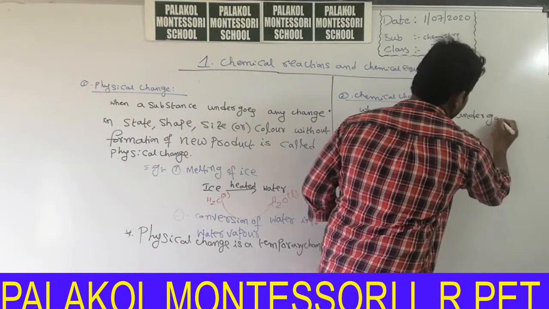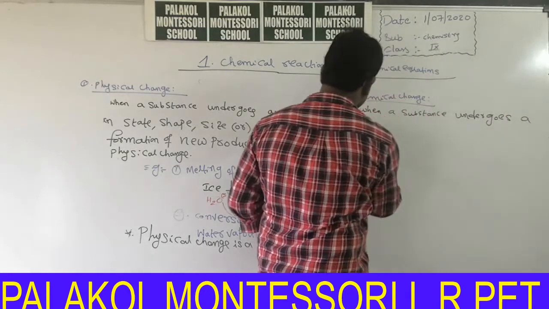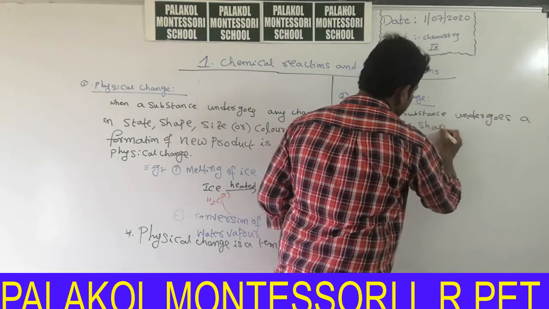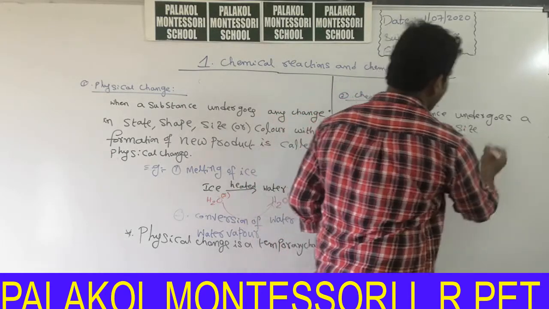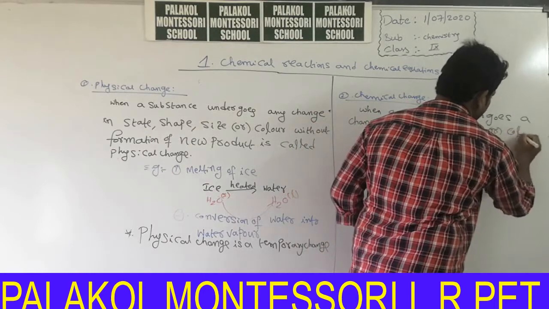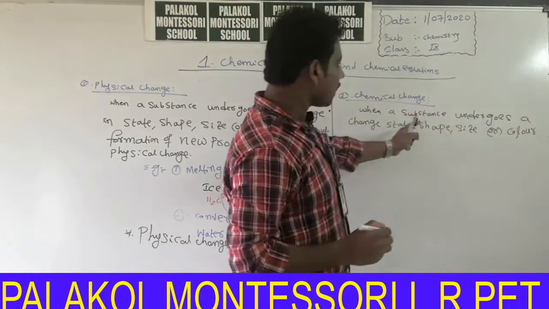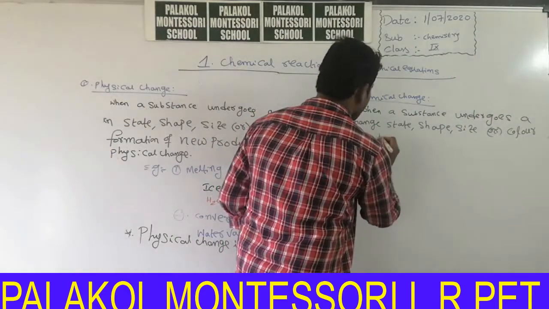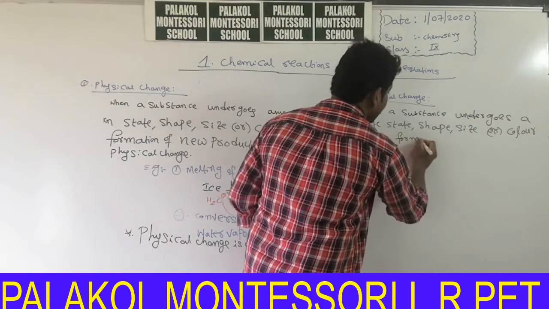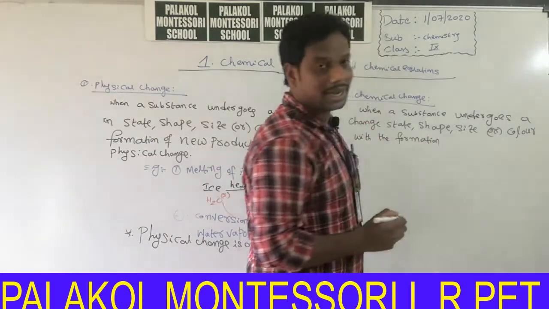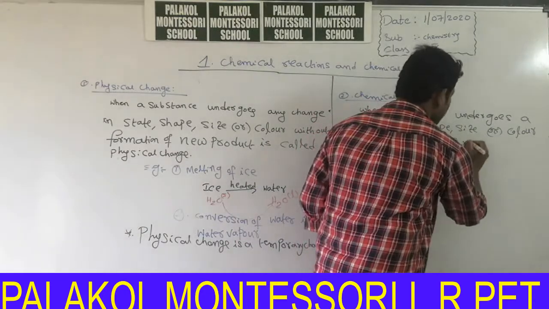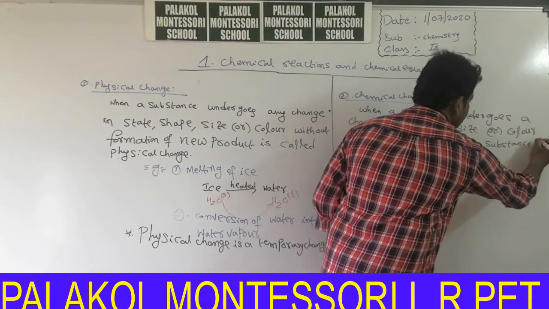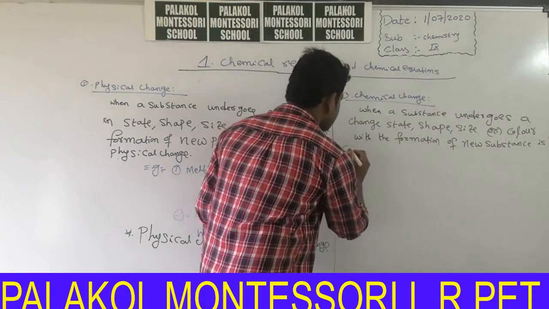When a substance undergoes a change in state, shape, size or color with the formation of new substance, very important point, with the formation of new substance, is called chemical change.